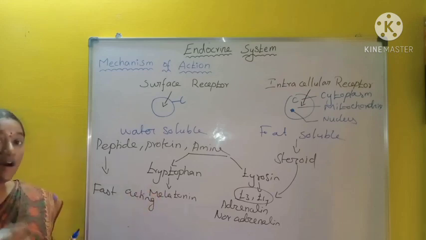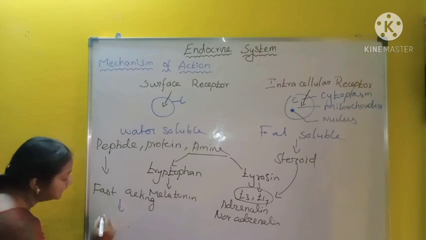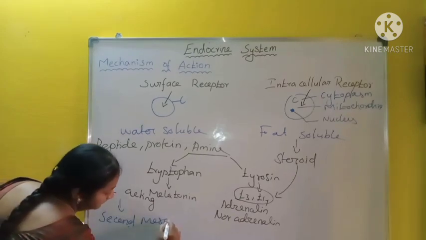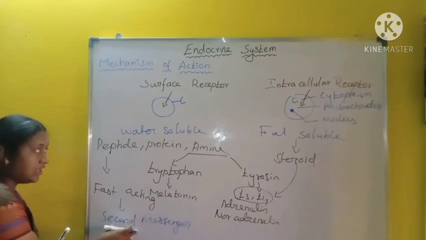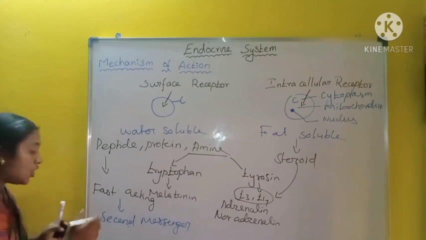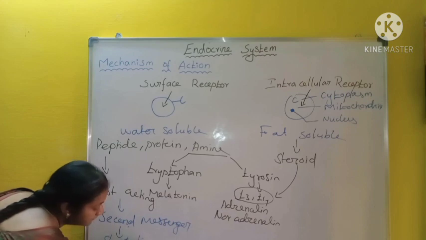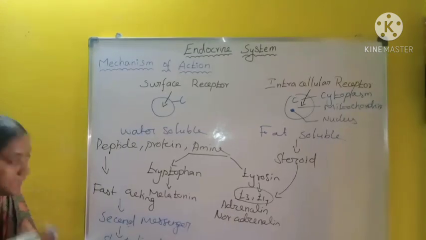Okay, the next point: surface receptor hormones are fast acting hormones. Why are they fast acting? Because these hormones act through the second messenger. Due to the second messenger action, these hormones act very fast, so they are short-lived. Due to their fast action, they are short-lived.